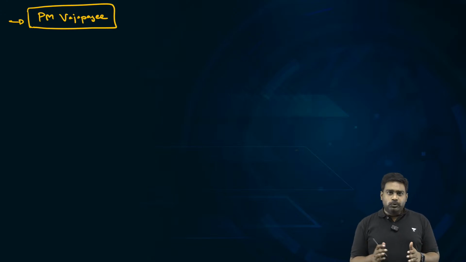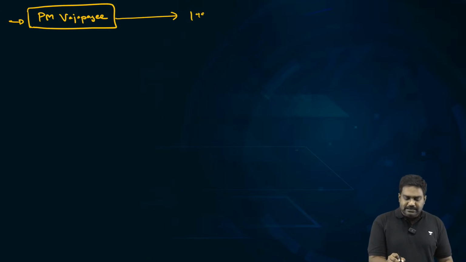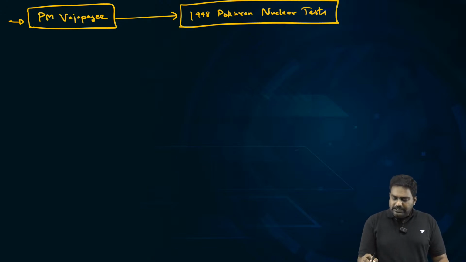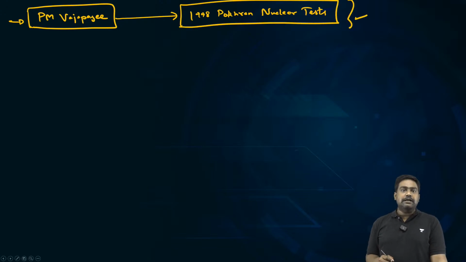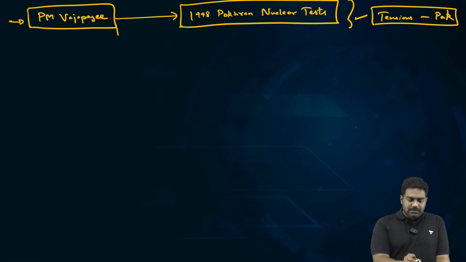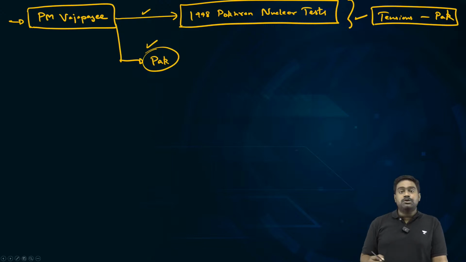So Prime Minister Vajpayee not only transformed India into a nuclear power by authorizing the 1998 Pokhran nuclear tests, and even stood up to the United States and withstood American pressure and ensured that India carried out the nuclear tests in '98, even at the risk of increasing tensions with Pakistan. But parallelly, Vajpayee showed his far-sighted vision, his statecraft, by reaching out to Pakistan as well. It is this vision of Vajpayee that Omar Abdullah has praised.